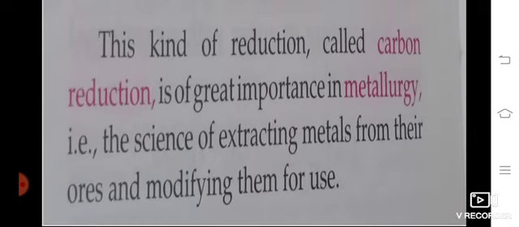It is of great importance in metallurgy. Metallurgy, you know very well, is the study of metals. It is the science of extracting metals from their ores and modifying them for use. Under the earth we get many metals combined with their oxides. So we need to get that particular metal alone. What we do is combine those ores with carbon. Carbon absorbs the oxygen present in those metal oxides, so it easily removes the oxides. We get only the metals.